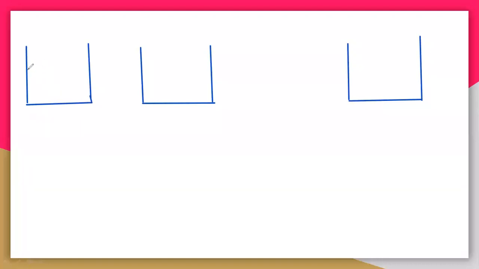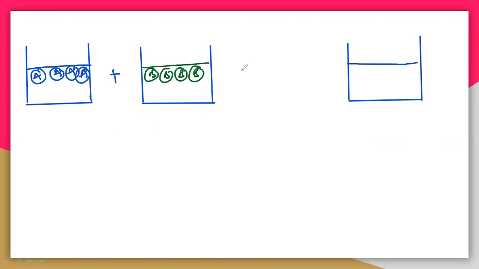This is A, and this green color is B. Two solutions are there, and finally when you add these two, you will get A and also B, and then again A and again B, so that the liquid surface is occupied by both A and B.